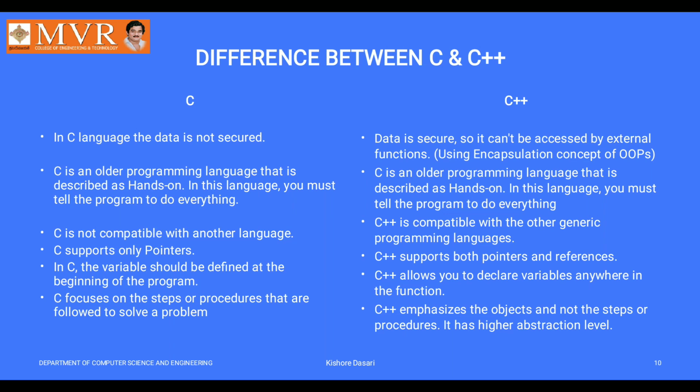Simply, C++ is an extension of the C language. C is not compatible with other languages, but C++ is compatible with other generic programming languages, like other object oriented programming languages.